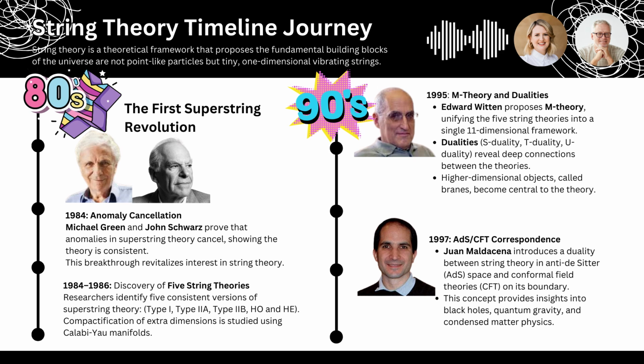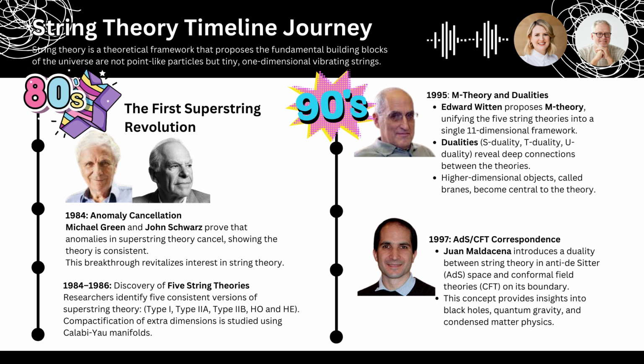So Green and Schwartz essentially patched up these cracks. Yeah, that's a great analogy. They showed that in superstring theory, the specific version of string theory that incorporates supersymmetry, these anomalies miraculously canceled each other out. So superstring theory was mathematically sound. That must have been a huge relief for string theorists. It was a major victory, and it sent a wave of excitement through the physics community. String theory was suddenly back in the spotlight, and it was brighter than ever.